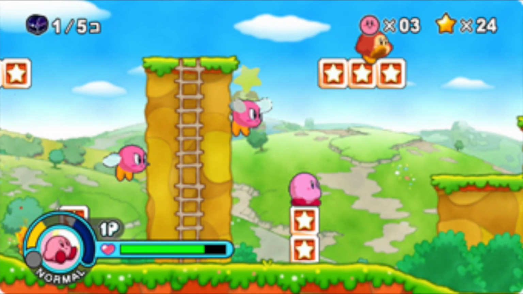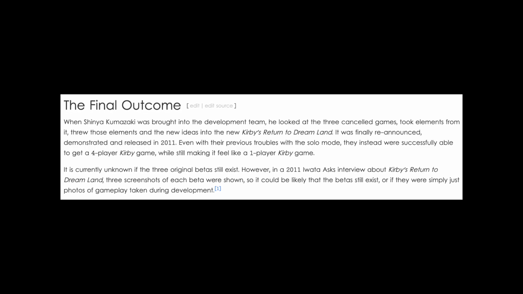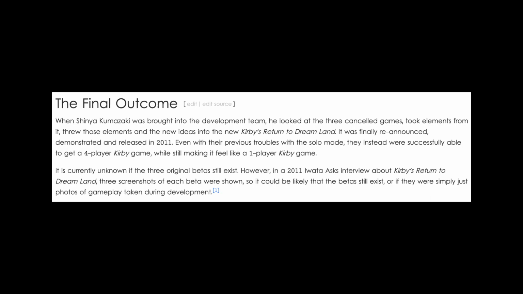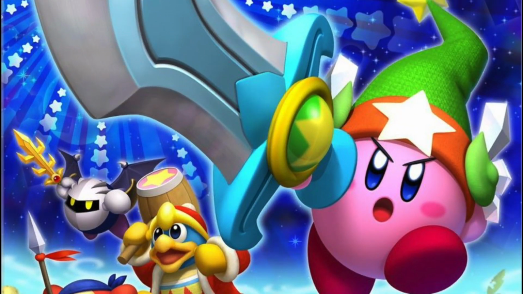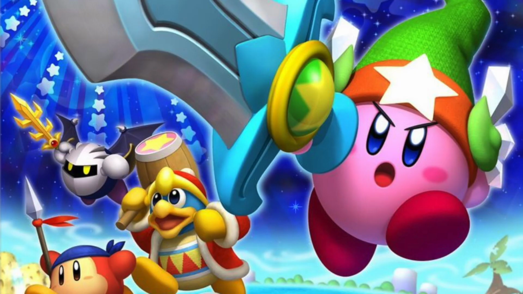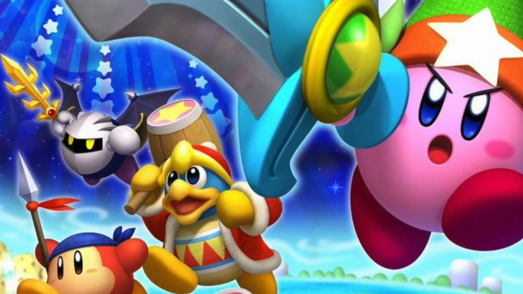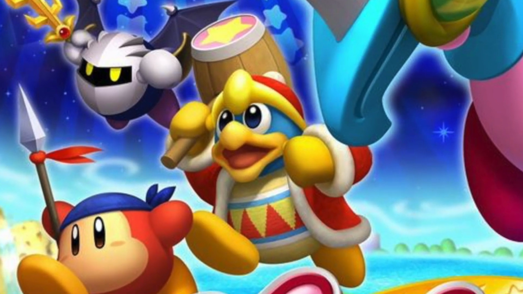The third and final revision took a more traditional style of Kirby game, with the graphical style of a pop-up book. Not much is known about this version, but afterwards the development team chose to focus more on single-player instead of multiplayer. Elements from all three of these versions would be put together and be reworked to become Return to Dreamland, but it is unknown where any of the betas went. For all we know, they may have been destroyed.